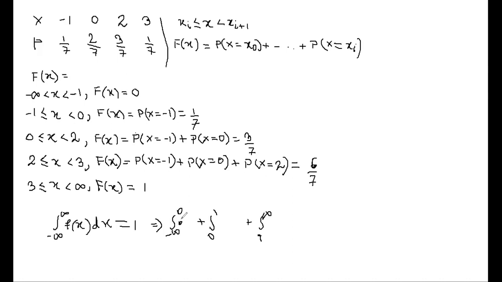So since outside the interval, according to the problem, f(x) will be 0, it becomes the integral of 0 dx.